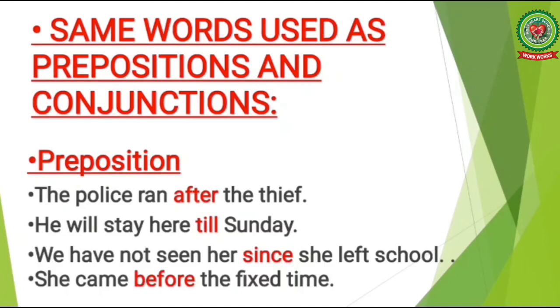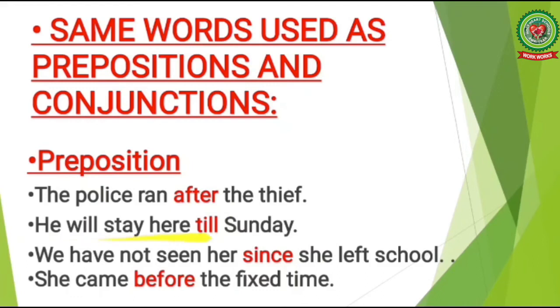Look at these examples. The police ran after the thief. Here in this sentence, which word shows the relation between police and the thief? Children, here the word is after. So the word after is acting as a preposition in this sentence. Let's read the next example for more clarification.